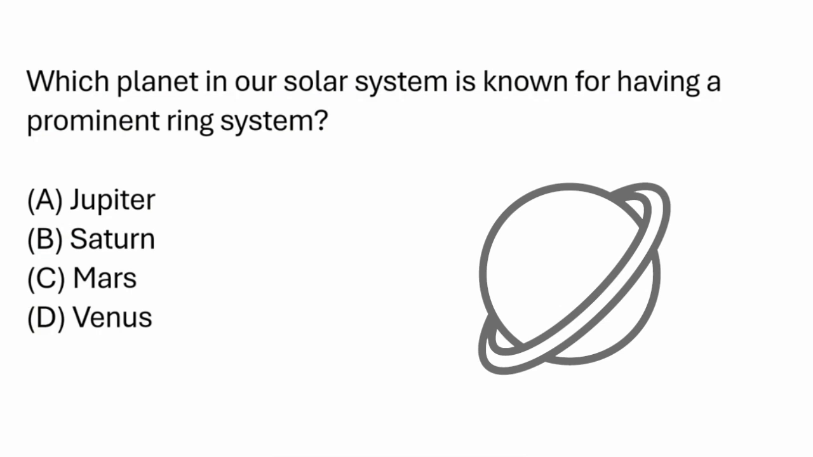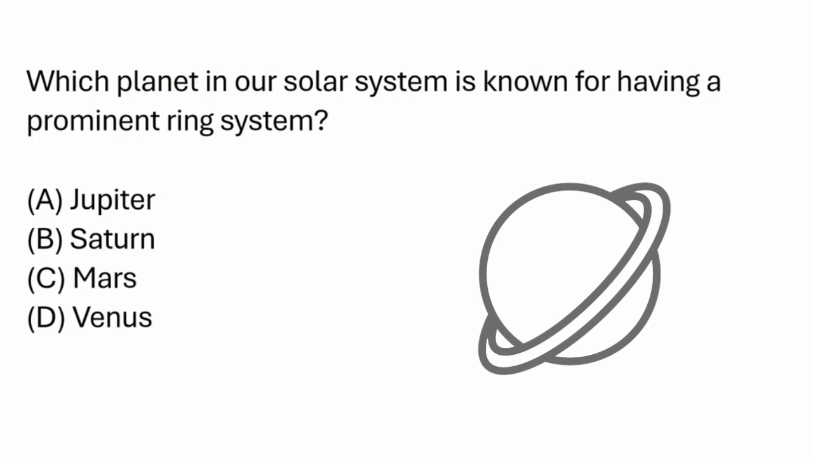A ring system is made up of particles like rock, ice, and dust that orbit a planet at its equator. These rings appear to be very flat and resemble a disk. There's only one planet in our solar system that is always shown with these types of rings, and that's what we're looking for here. Let's look at the options.